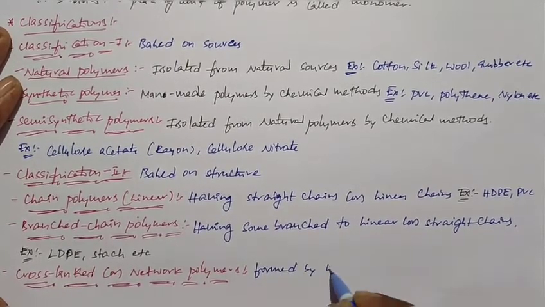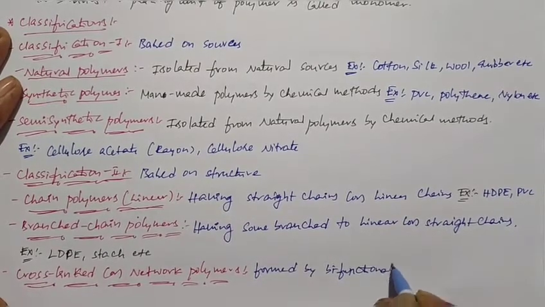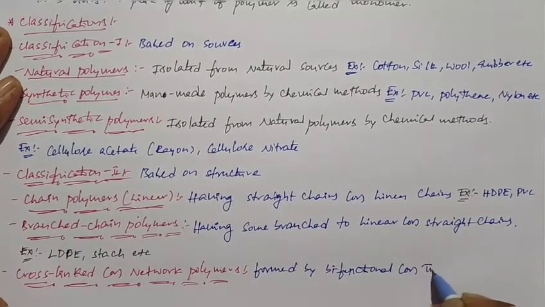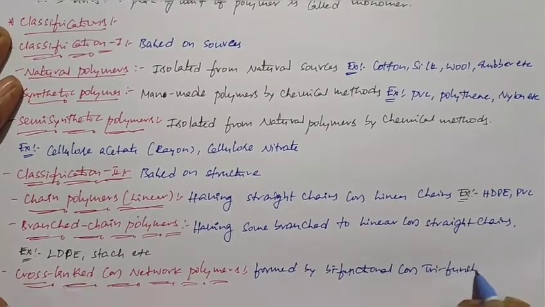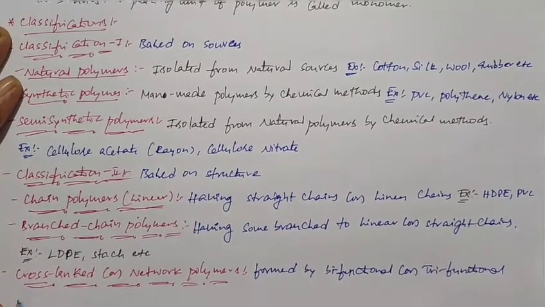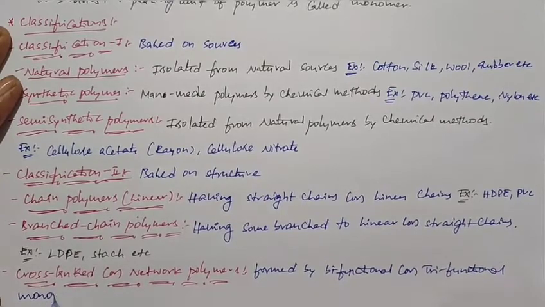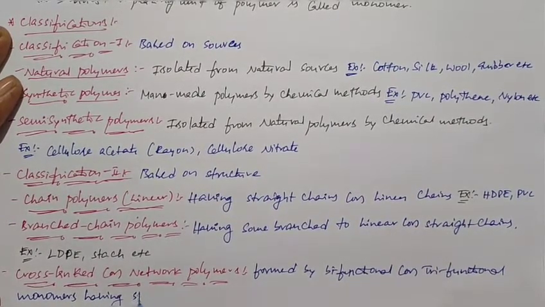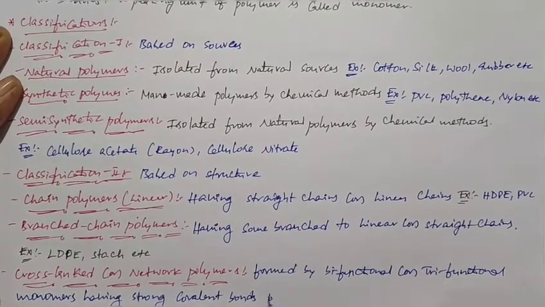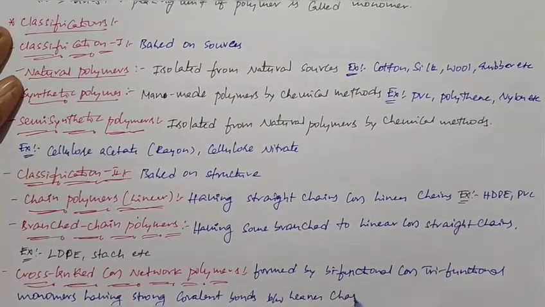Once again, cross-linked or network polymers are polymers formed by bifunctional or trifunctional monomers having strong covalent bonds between linear chains.